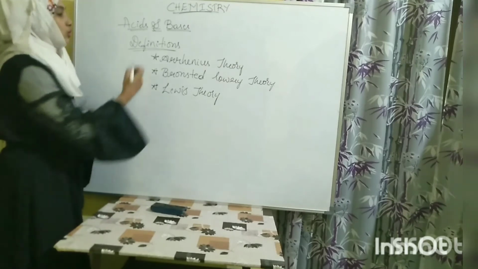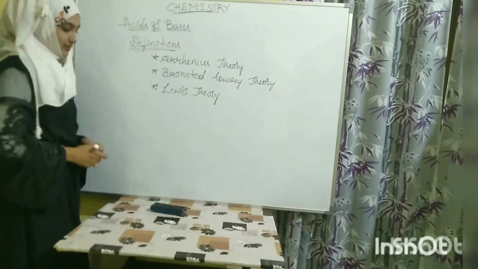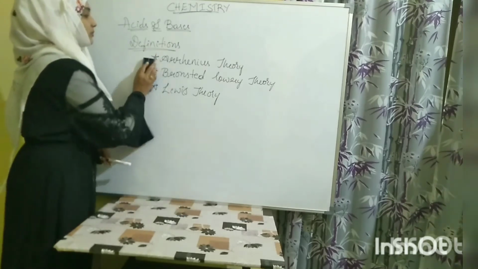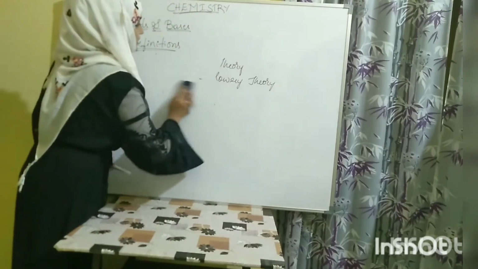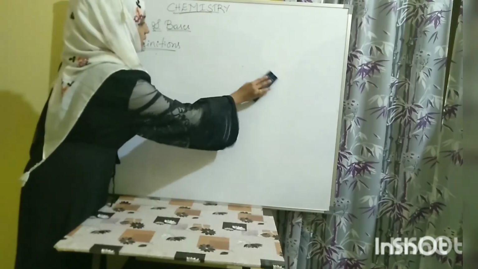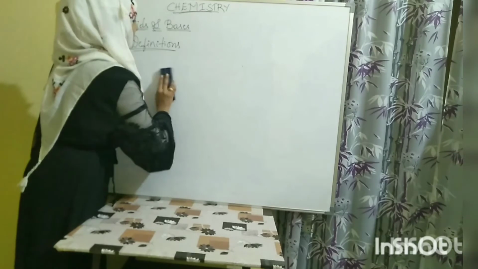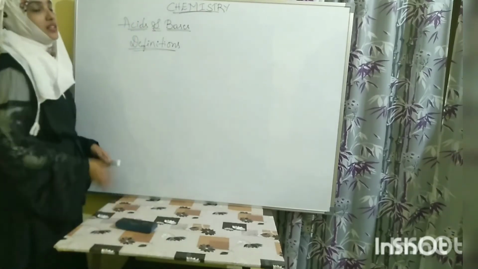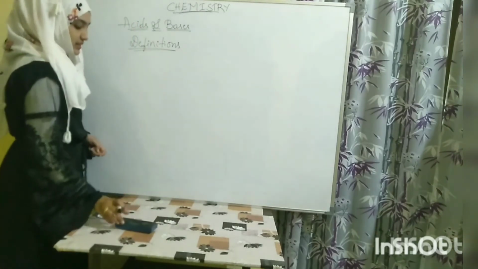So we will go one by one. First we will see what is Arrhenius theory, what it says about acids and bases. Let's get started.